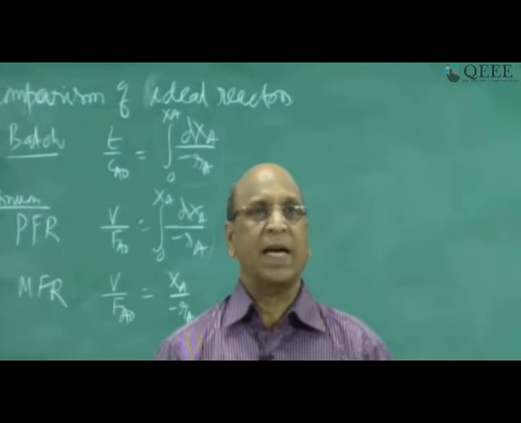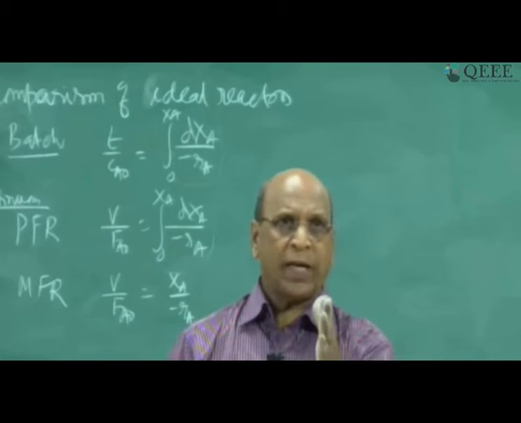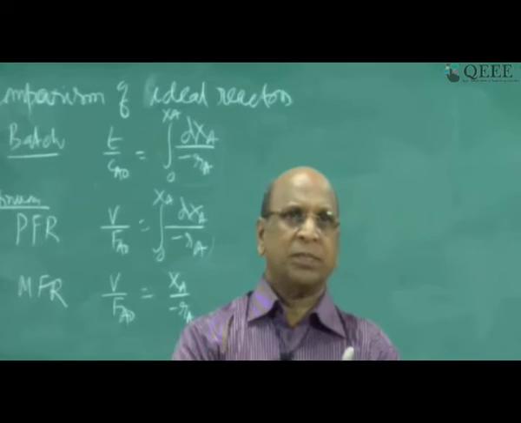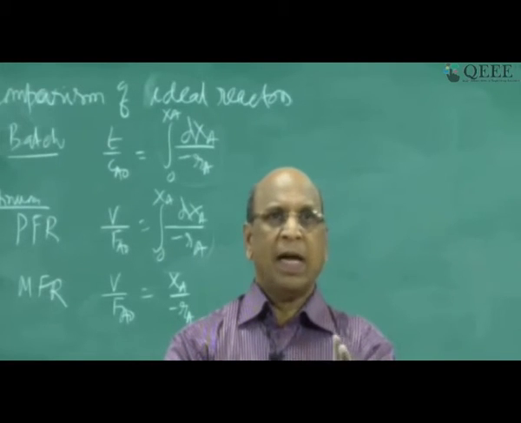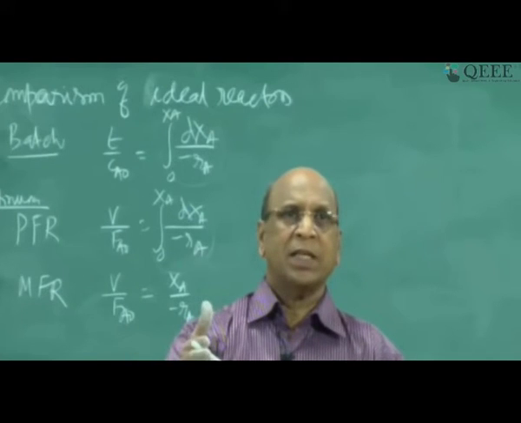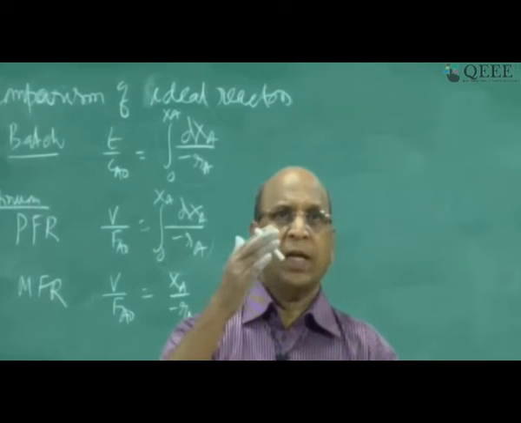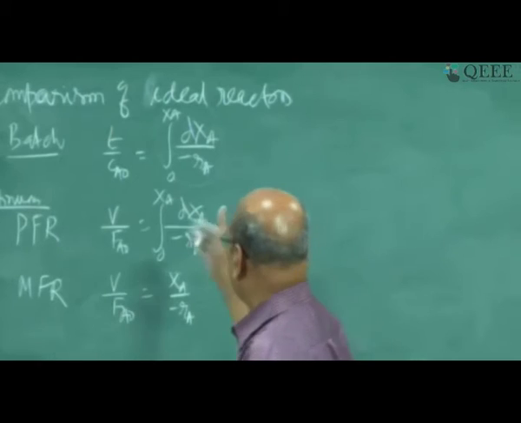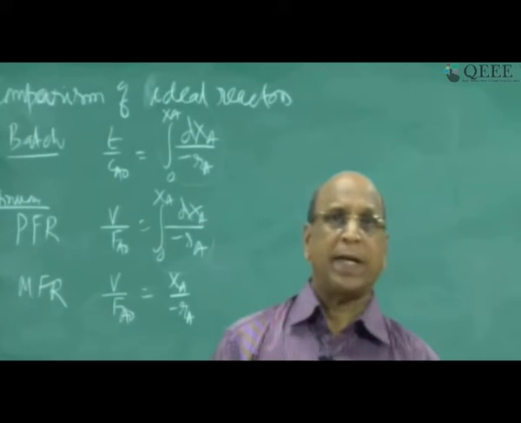Why? Because you are putting the reactants in and closing, and after closing you wait for 10 minutes. So each and every particle is spending exactly the same time.